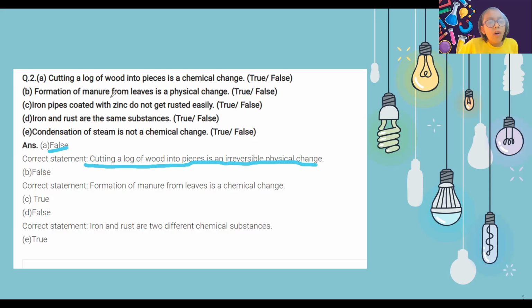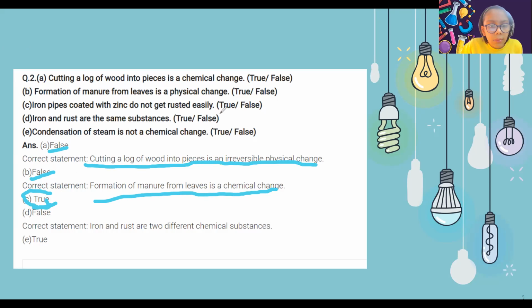Second is, formation of manure from leaves is a physical change. It's false. Formation of manure from leaves is a chemical change because a new substance is formed, that is the manure. Iron pipes coated with zinc do not get rusted easily. So yes, it's true. This happens in the process of galvanization.